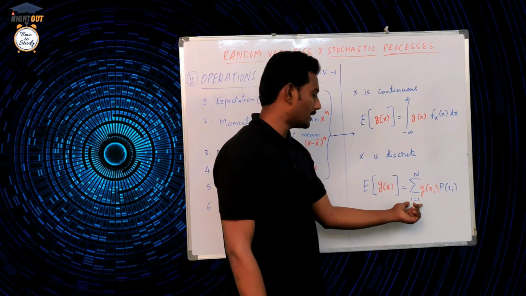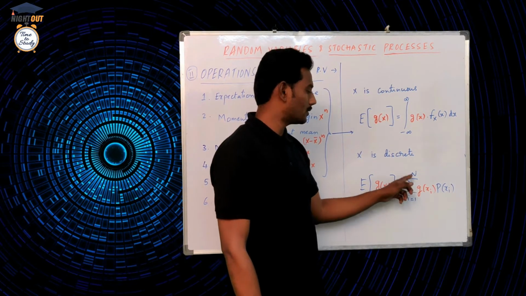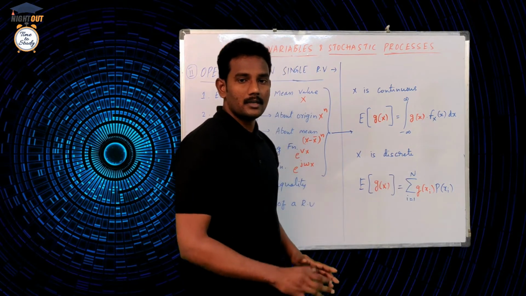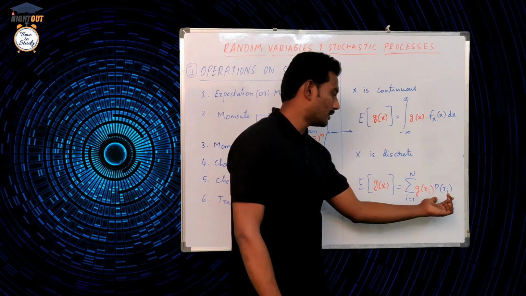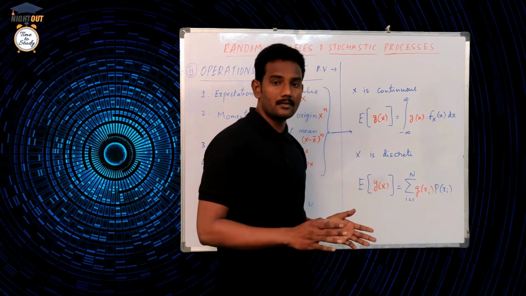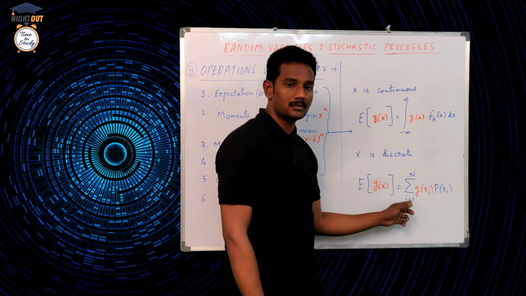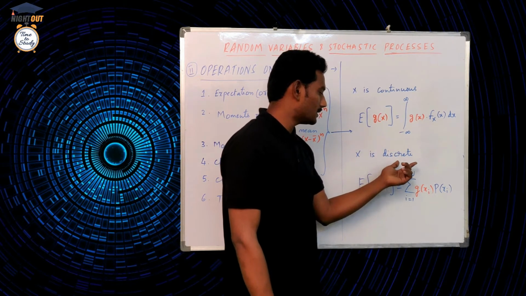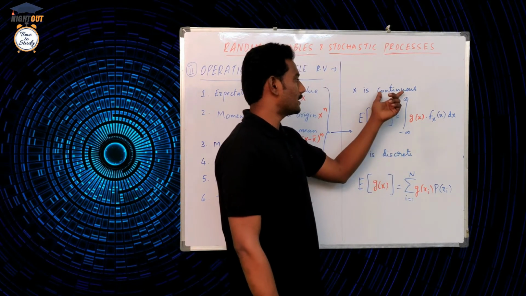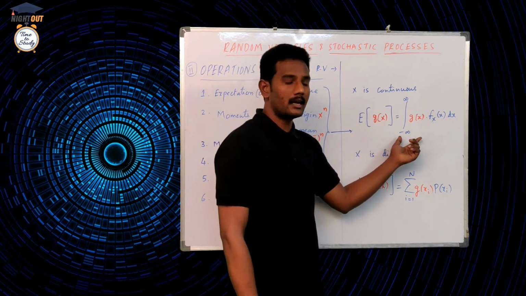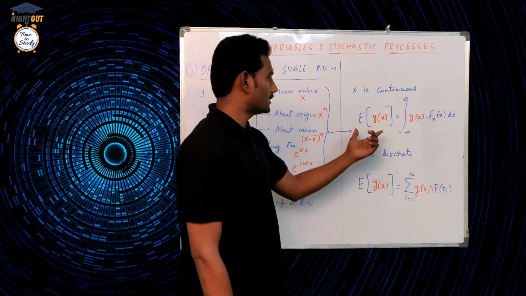So here the finite values, I am taking n values, so we have to sum from i equal to 1 to n. If we have infinite values, then we cannot use the probabilities. If we have finite values, then only we can write the probability for all the n values. So discrete case means we use summation and probability. Continuous case means we use integration and the probability density function. So this is the format.